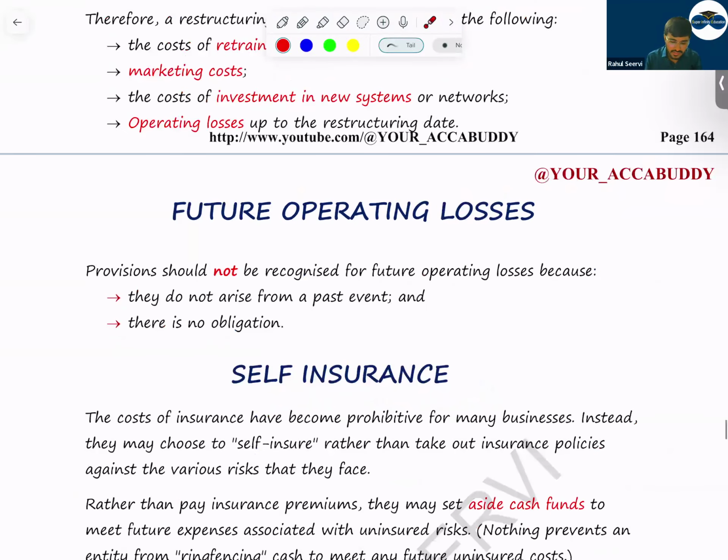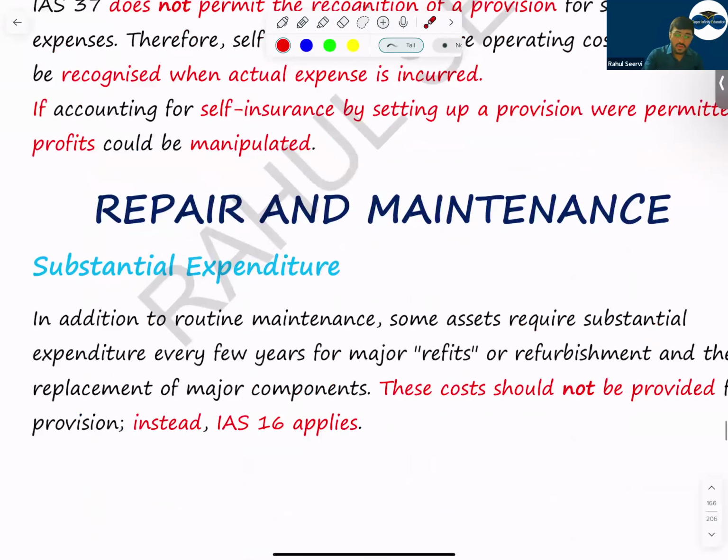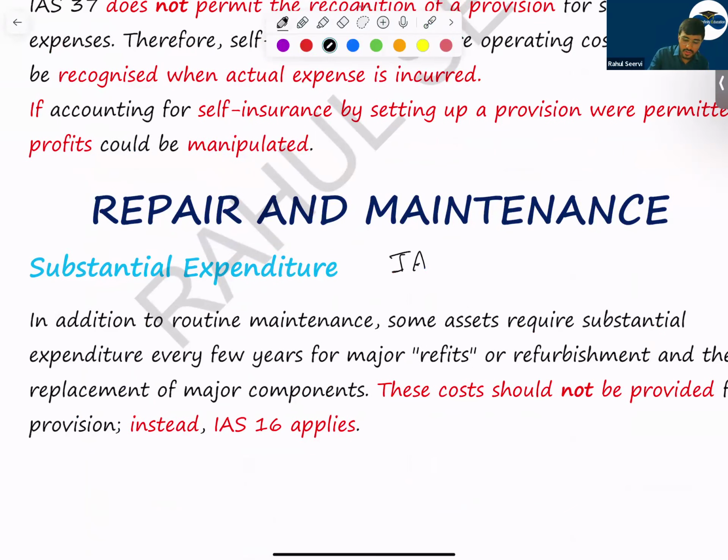Then coming to the next topic, repair and maintenance. Now, in your IAS 16, we have covered component accounting, major overhaul cost, major inspection that should be done, a lot of things. Today I know that a major overhaul cost will be there in the future, inspection should be done. But can I say that after 3 years I have to incur this cost? Can I record this as a provision? No. This will not be recorded as a provision, because the company can sell the asset.